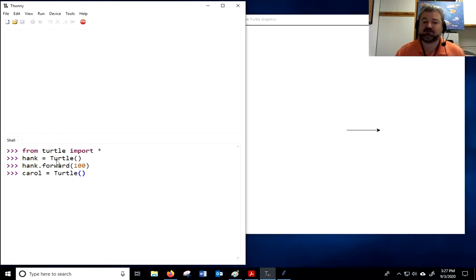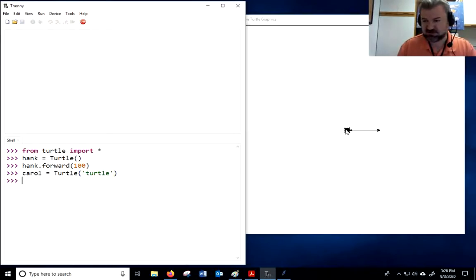Notice that they're uppercase. That is typically the style with classes, as opposed to the lowercase turtle, which was the name of the module. The turtle class is capital T. Sometimes you can put parameters in here, like for a shape. You could say what shape you want it to be sometimes. Like I could say turtle... I don't know if I have to say shape equals. But, oh, it did. It created a brand new turtle with different initial settings.